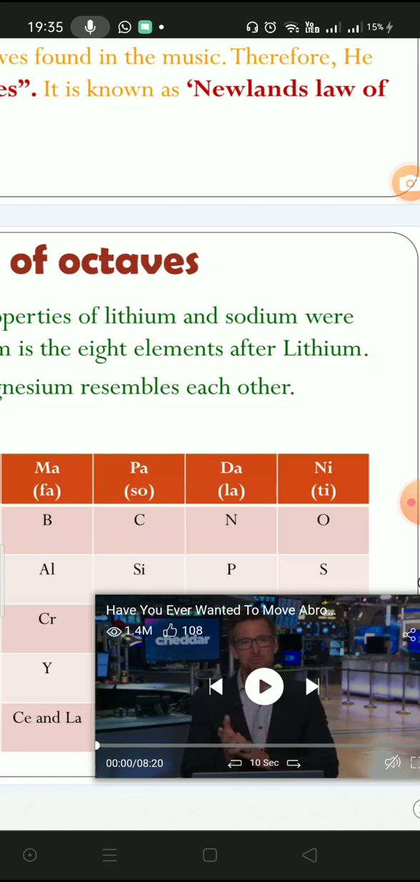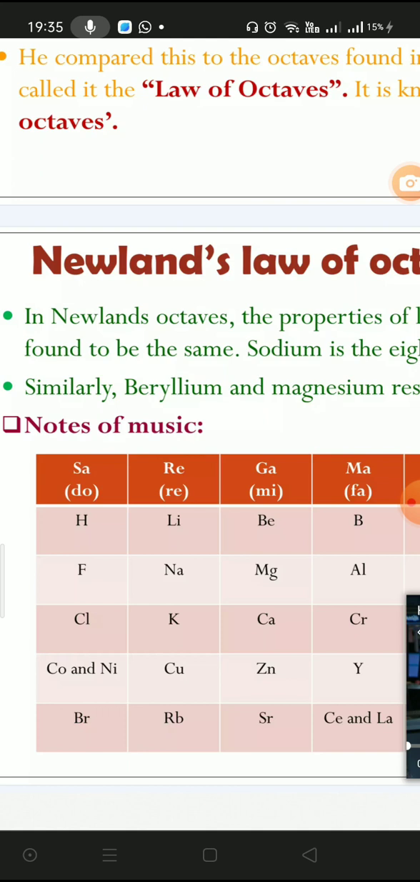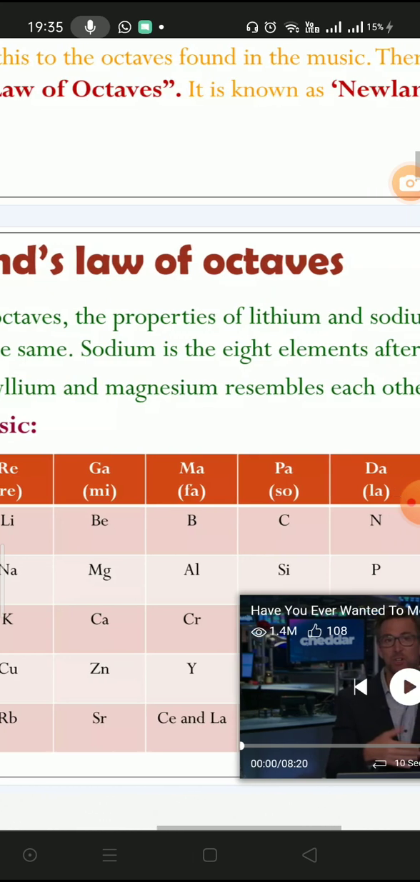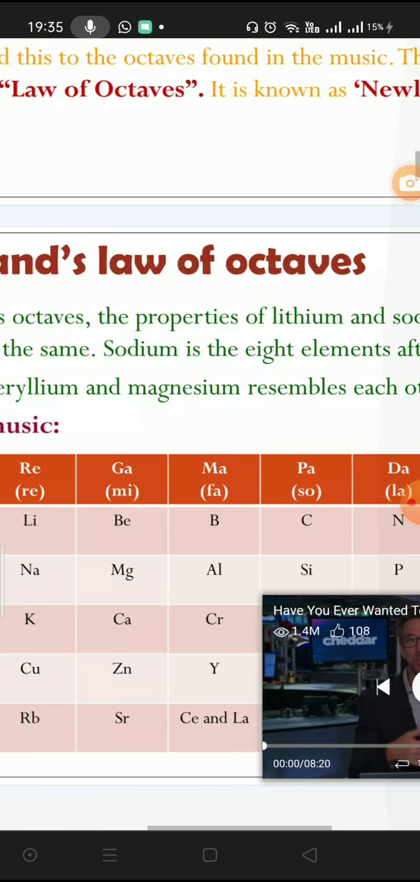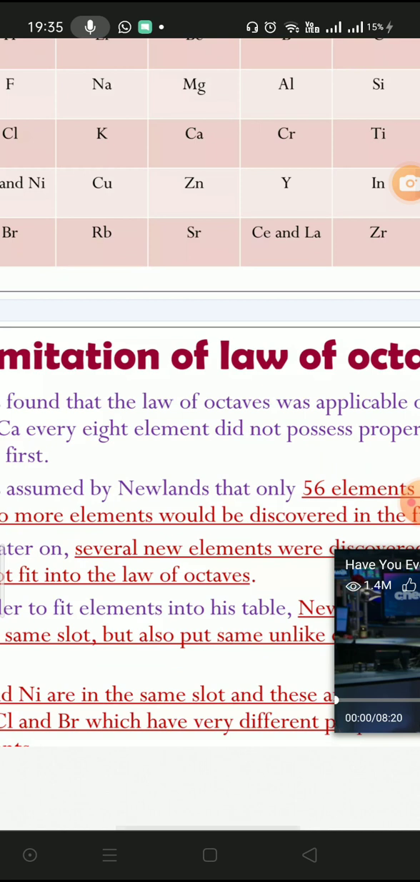As the eighth note is the same as the first, in the same way every eighth element had properties similar to the first, like hydrogen, lithium, beryllium, boron, carbon, nitrogen and oxygen. These were arranged according to atomic masses. So Newlands gave the law of octaves.